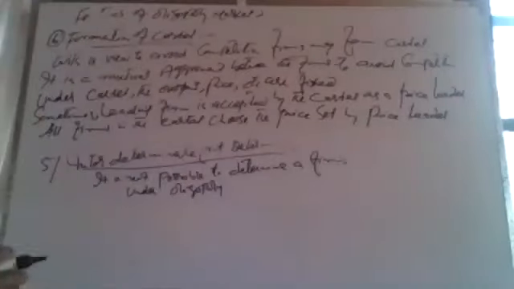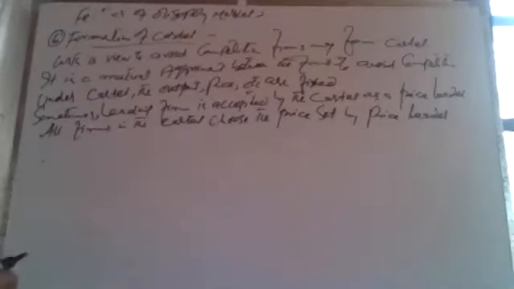So in the oligopoly market, this is one of the main features of oligopoly, that there is possibility of formation of cartel. With a view to avoid competition, firms may form a cartel. It is a mutual agreement or collusive oligopoly between the firms to avoid competition. Under a cartel, the output, price, supply, etc. are fixed. Sometimes the leading firm is accepted by the cartel as a price leader. All firms in the cartel choose the price set by the price leader.